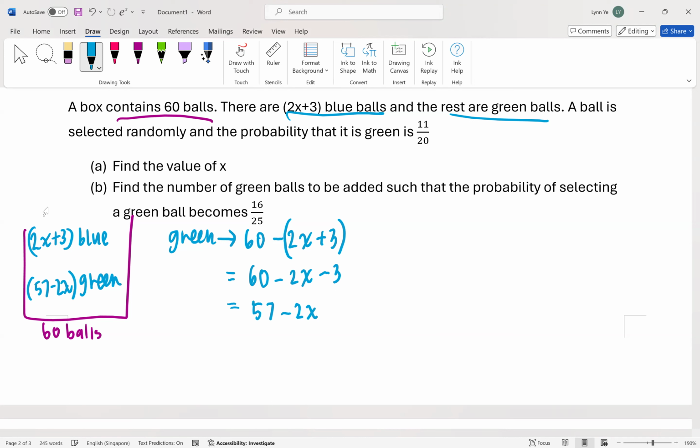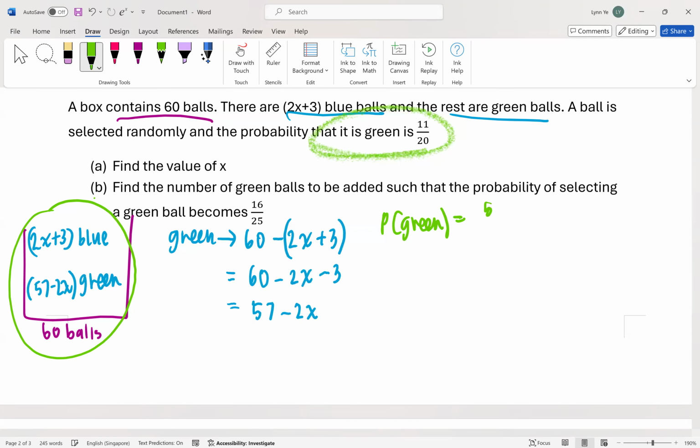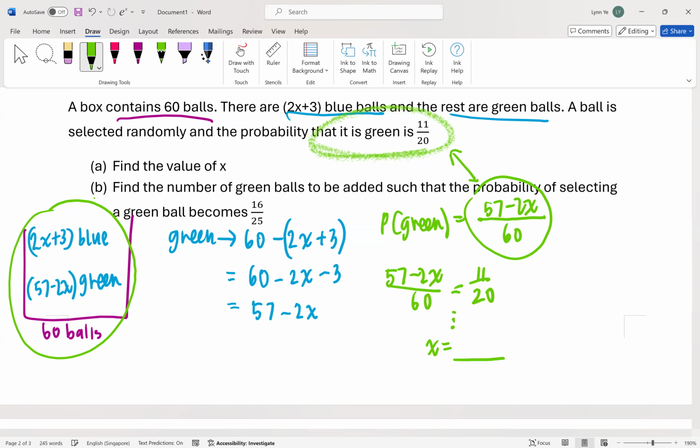So far, so good? Now, they say that the probability that it is green is 11 out of 20. So how to get the probability of green? Wait first, we look at here first. So probability of green, you say that's 57 minus 2x over how much? Yes, then now I can say that these two are the same. So I say 57 minus 2x over 60 is equal to 11 over 20. Then you can solve, correct? Then after that, you can find your x. So can you find your x right now? Then tell me your answer.